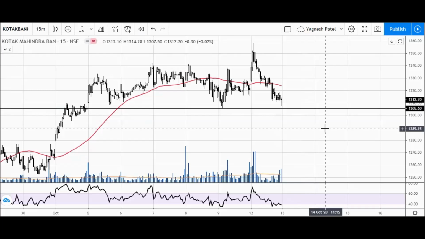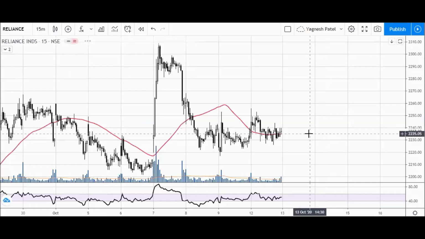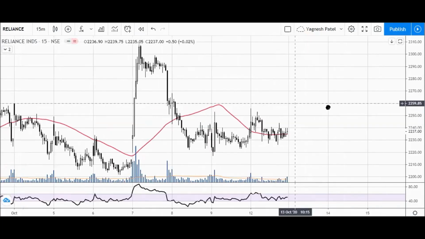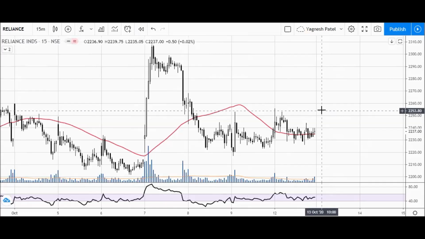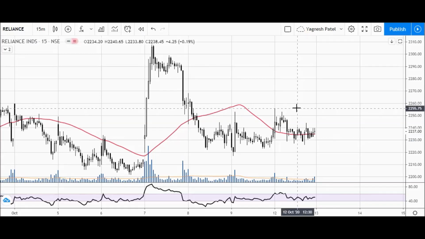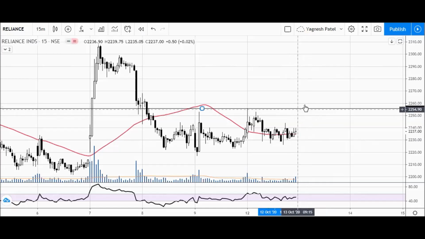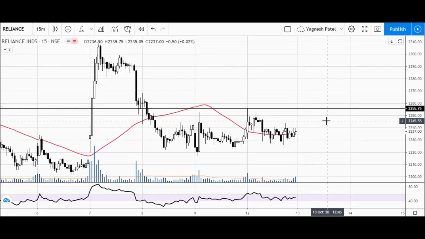Okay. The very next stock is Reliance Industries, and we have kept this stock as a bullish stock. The condition is if it is crossing around this resistance around 22,056, okay, this could be an important area of breakout. I am marking this level 22,255. Okay, this is the area of resistance. If it is crossing this resistance in the next trading session, it is a clear-cut buy for this stock.